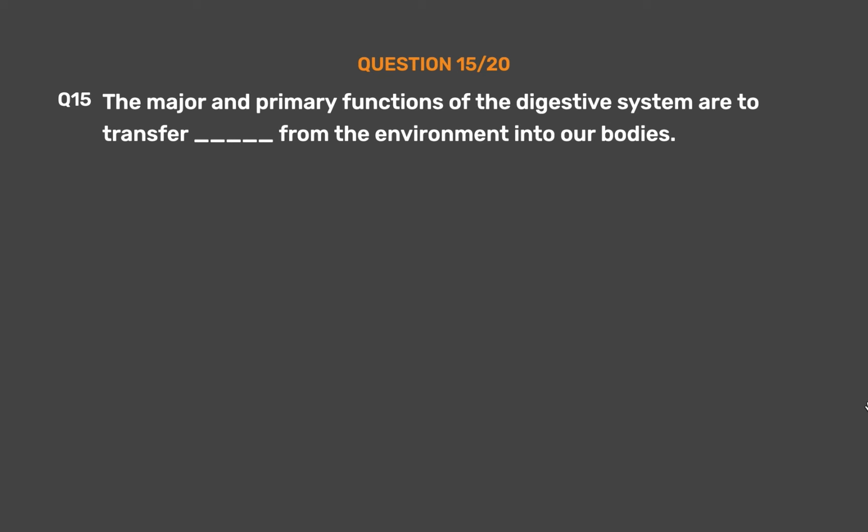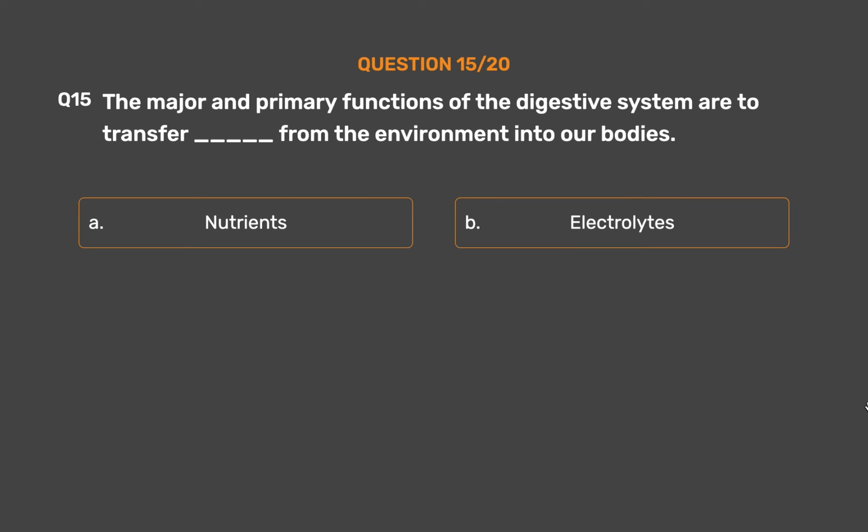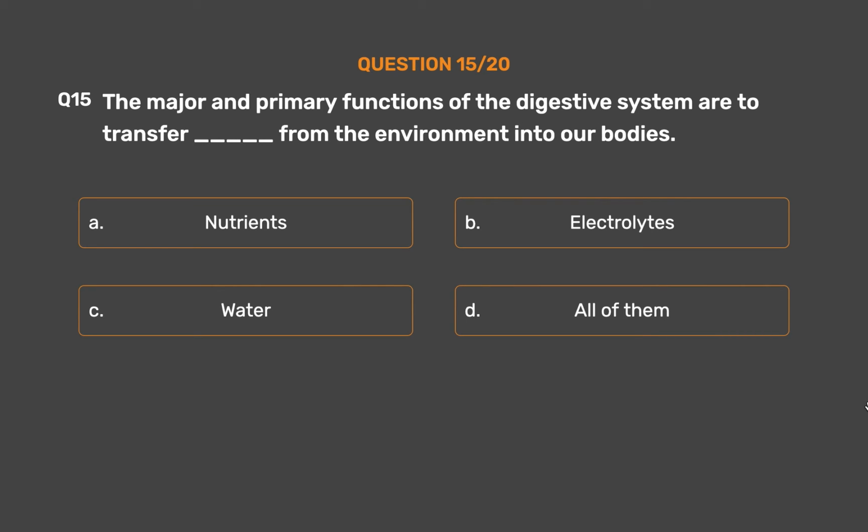Question number 15. The major and primary functions of the digestive system are to transfer from the environment into our bodies. Option A. Nutrients. Option B. Electrolytes. Option C. Water. Option D. All of them.